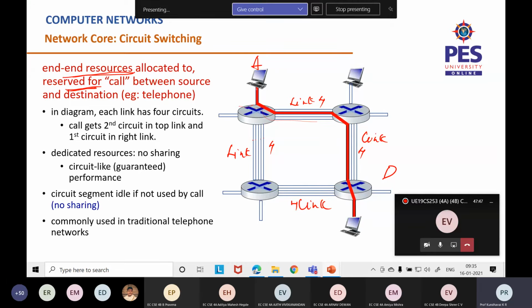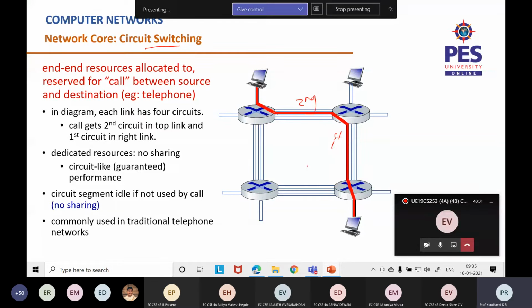So in this case, can you see the second in the top link, and the first one in this rightmost link? The second one in the top link and the first one in the rightmost link are reserved, which means that this particular one is called a circuit. The second and the first. So here the N systems are connected to the switches directly. So this makes a circuit. By this term, this particular technology was called circuit switching.